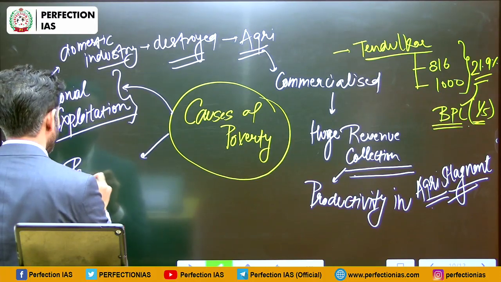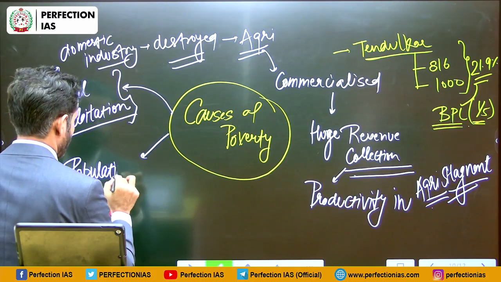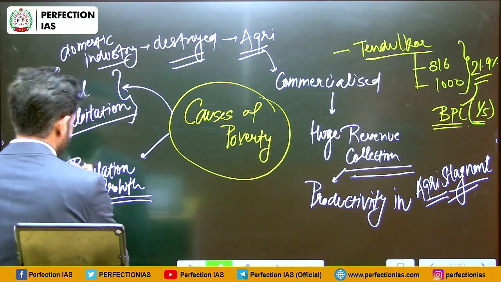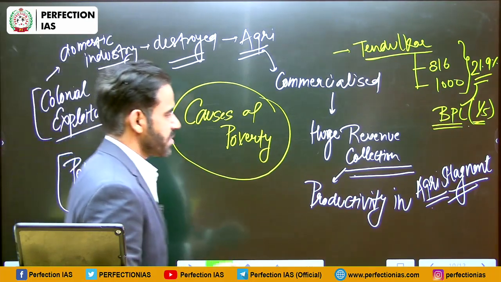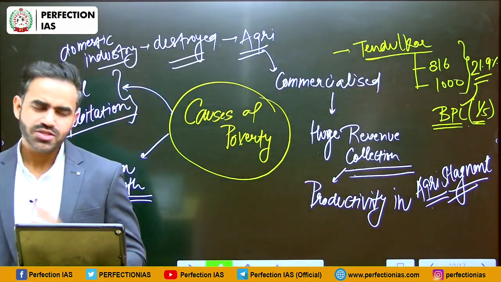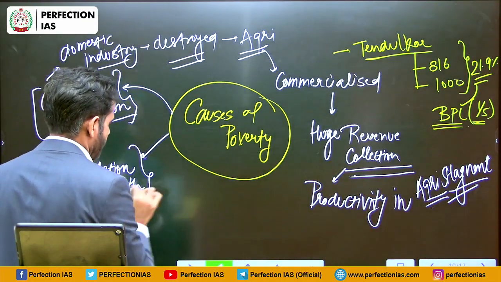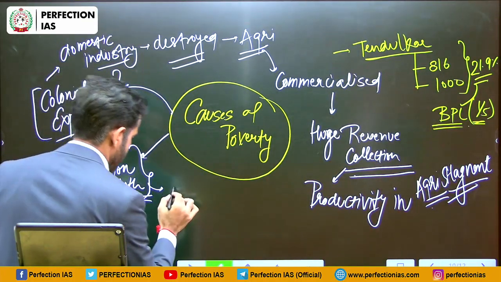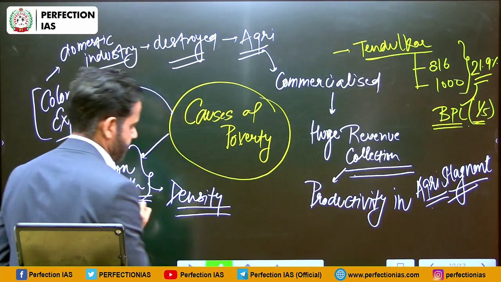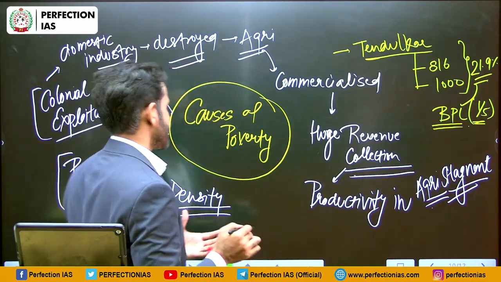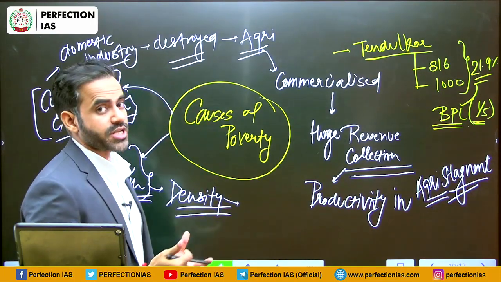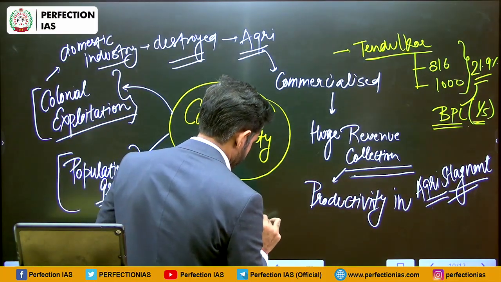So the growth in our population was quite significant. In fact, it was much faster than the speed with which our resources can grow. So that is another factor which created a problem. And because of this population growth, the population density also increased in certain areas. Now, how is population density connected to poverty? See, the areas which are heavily dense in terms of population face a problem of sanitation.